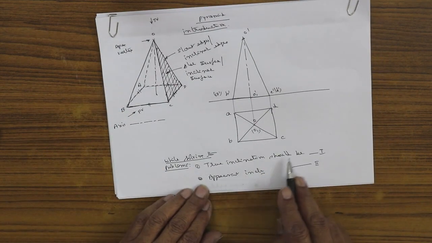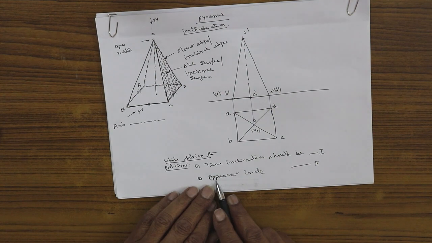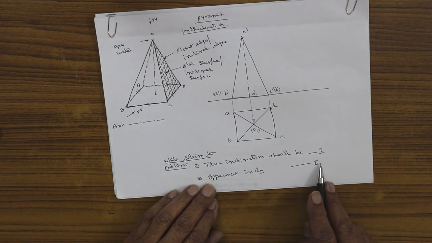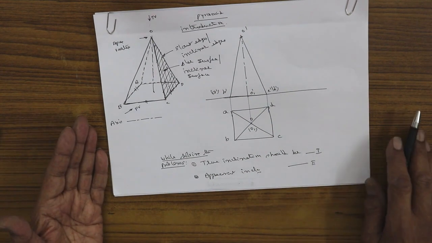True angle or true inclination should be done in the first step. Apparent angle or apparent inclination should be done as the second step. You will never go wrong in solving the problem.